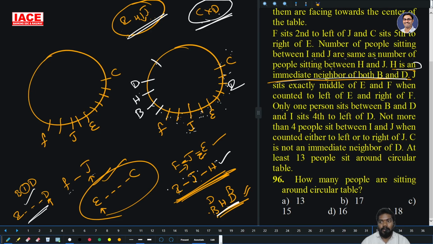And D and C also not neighbors. I and J are 4, not less than 4. So I and J only 4 persons. And J and H also only 4 persons. And H is neighbor of both B and D. So all conditions are satisfied.